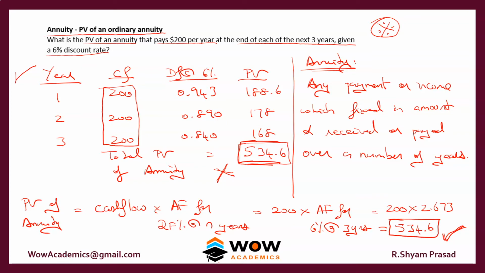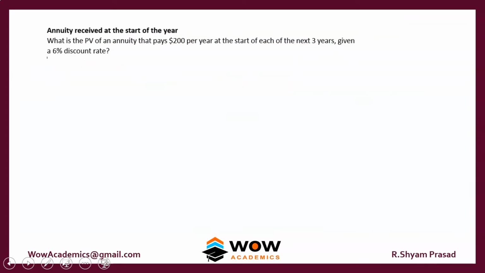So ensure that you identify an annuity very quickly, use the annuity factor table very quickly and get the answer. That is your job. The question will not ask you to find the present value of an annuity. That's very simple. They'll only test you indirectly. Okay, so we'll move on to the next problem.